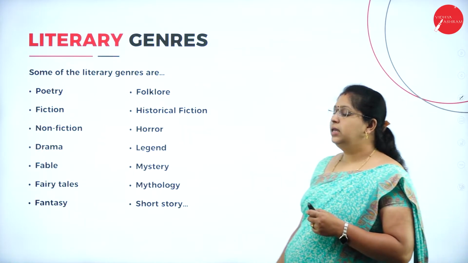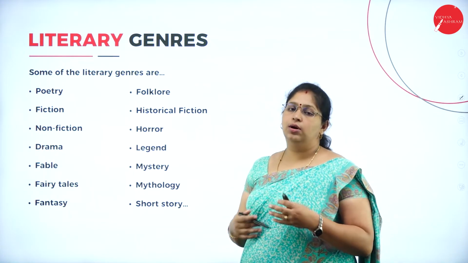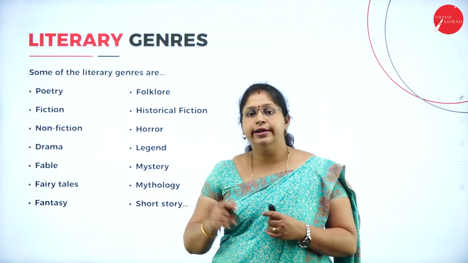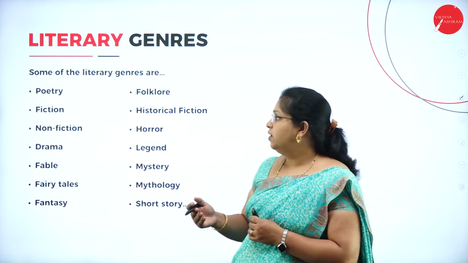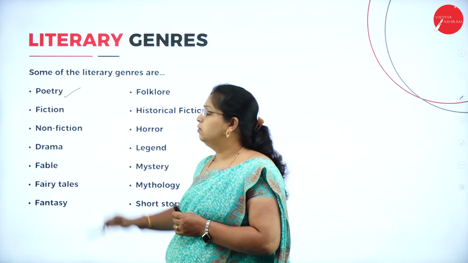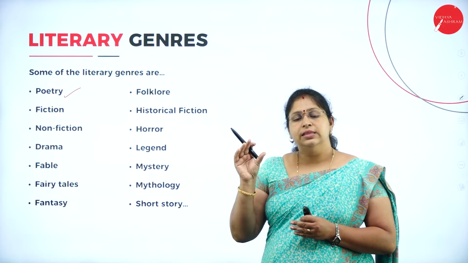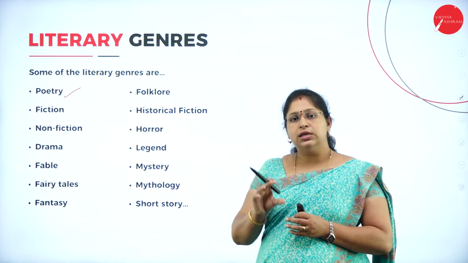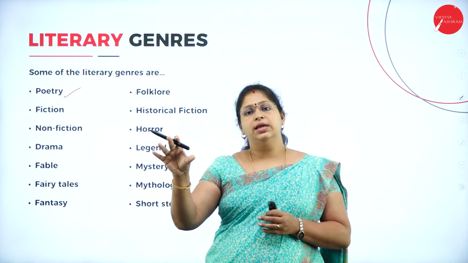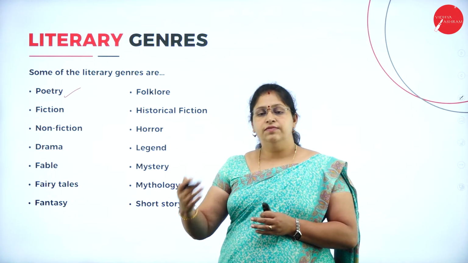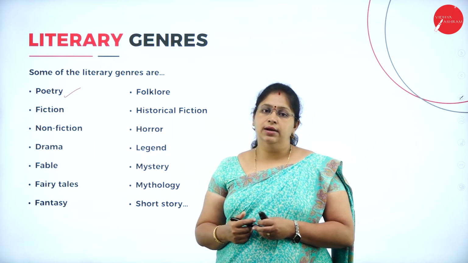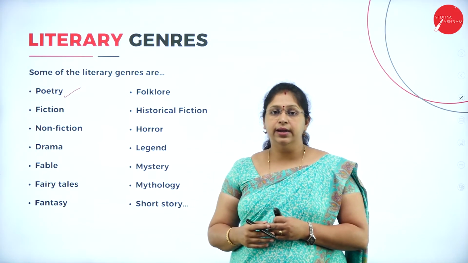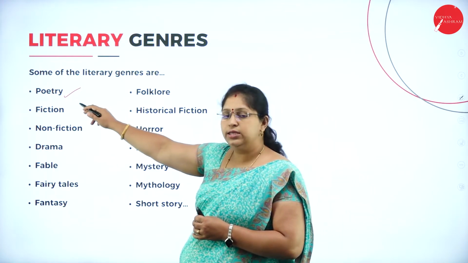Next, we will see some of the literary genres. There are different genres in which literature is written. Some of them here: poetry. What is poetry? Here the lines are carefully designed. The words are carefully picked and the lines are carefully designed. So you will have rhyme and rhythm, either rhyme or rhythm, or maybe both. So that is known as poetry.